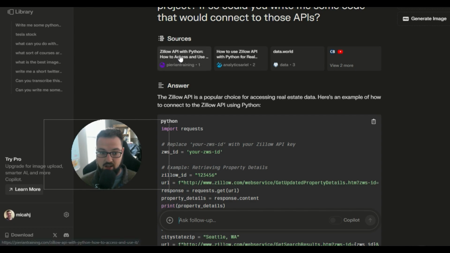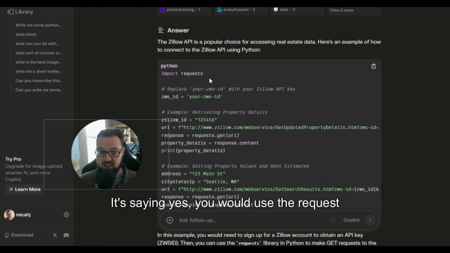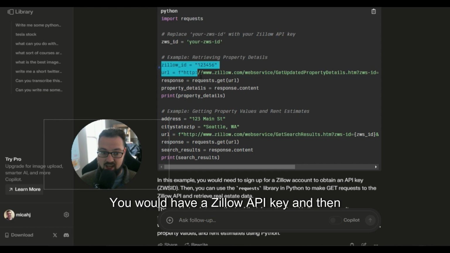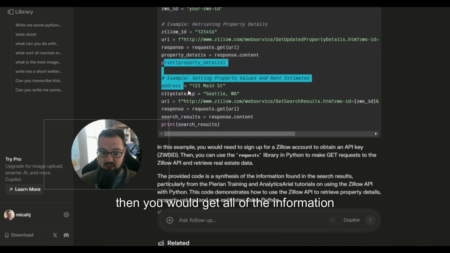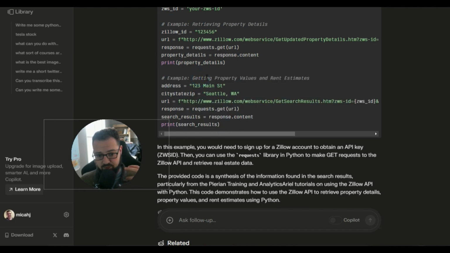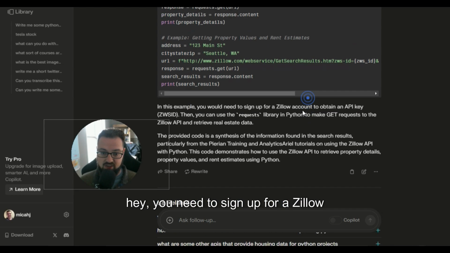So I'm getting some suggestions to use the Zillow API. I'm getting some code here. It's saying, yes, you would use the request library. You would have a Zillow API key, and then here's how you would make the response, and then you would get all of the information, bring it out, boom. You have this, and then it tells you, hey, you need to sign up for a Zillow account.